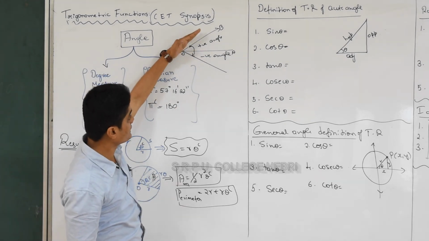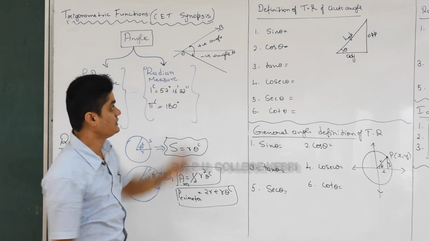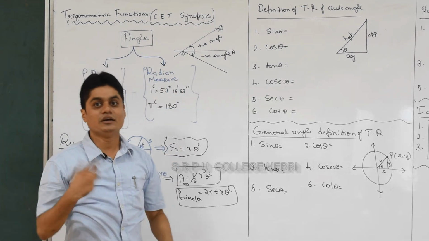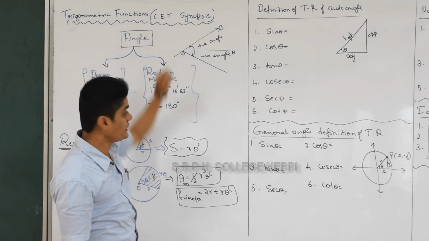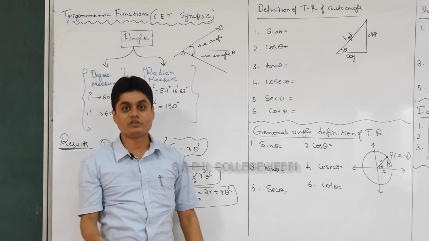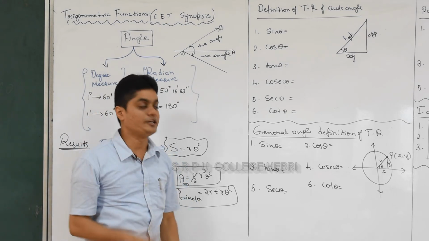When the line rotates like this, the measure is called the angle. Suppose it rotates in an anti-clockwise direction, then that angle is a positive angle. A negative angle is formed when it is rotated in a clockwise direction. When it rotates clockwise, the opposite way, downwards, then it creates a negative angle.